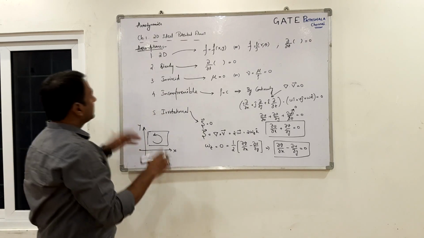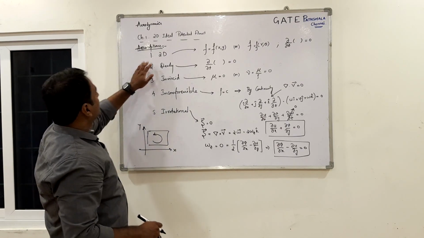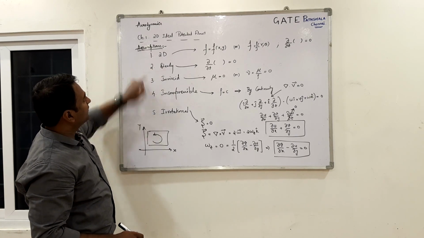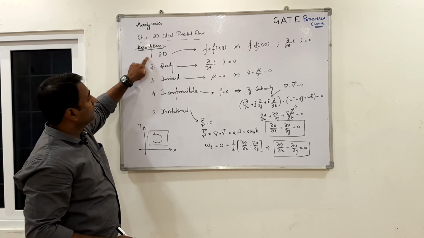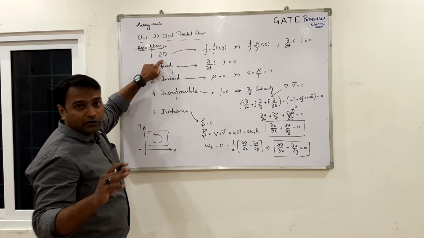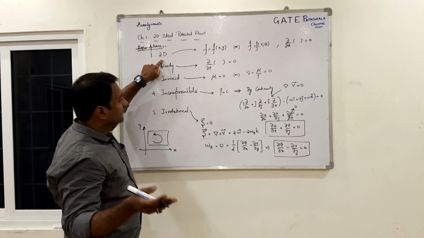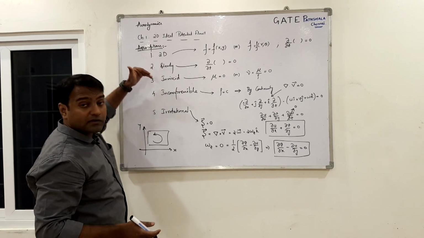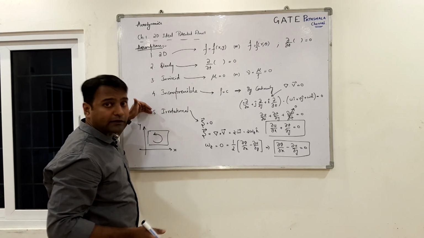So let me give you one example. Suppose you remember 4 assumptions, 2, 3, 4, 5, but you forgot the first one. Meaning your flow, you are talking about 3D flows. And still the flow is steady, inviscid, incompressible and irrotational.